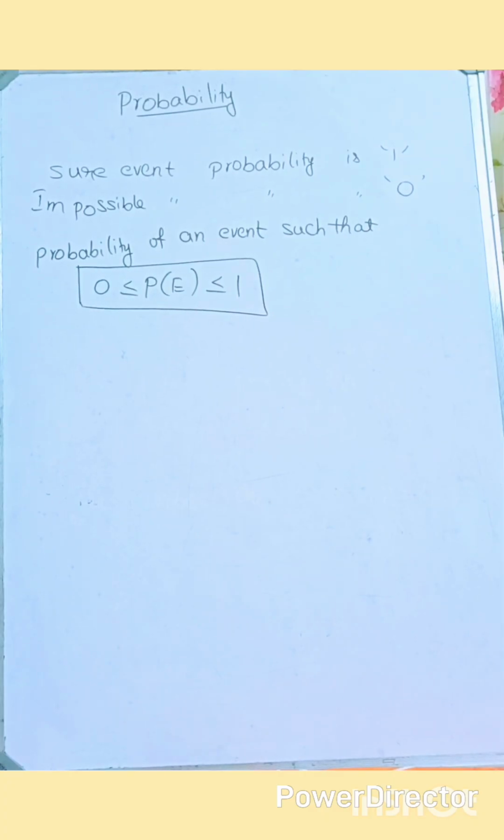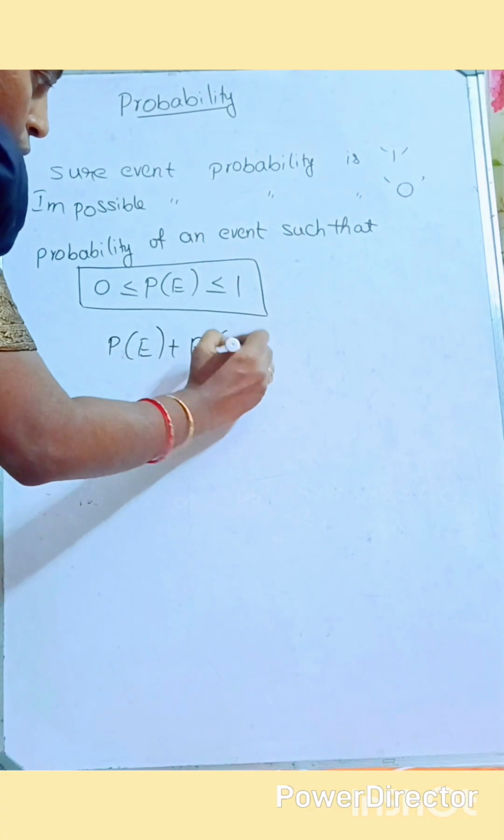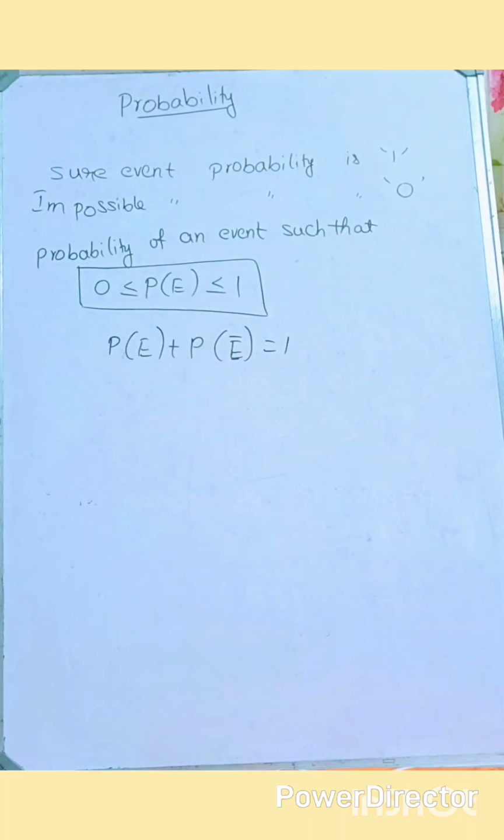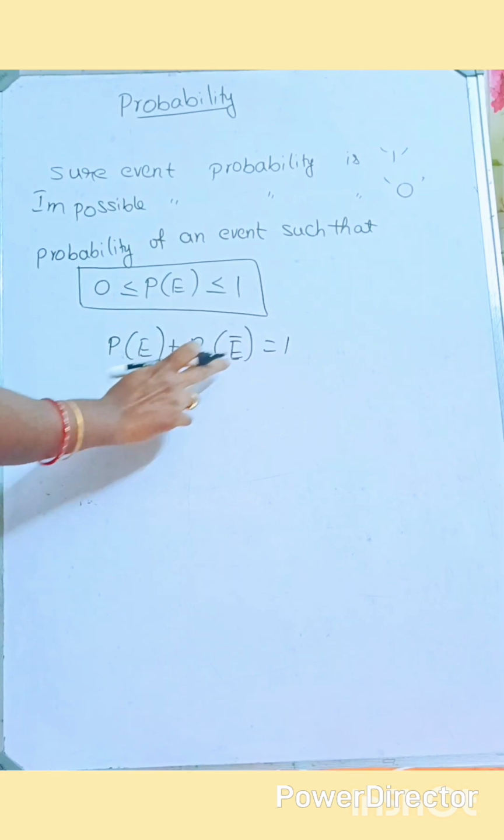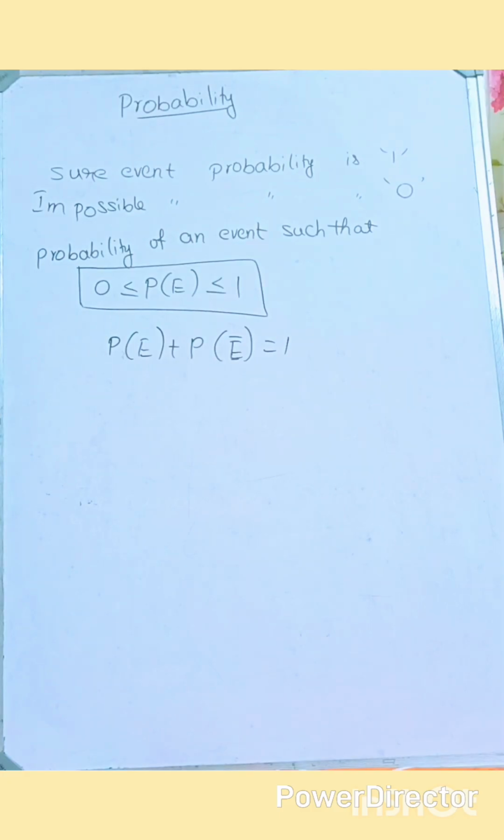Yes. And in this one, let's see, P of E plus P of E bar is equal to 1. So it always will be equal to 1. That means the probability of an event happening plus the probability of the event not happening is 1. So once again, the probability of happening plus the probability of not happening always will be equal to 1.